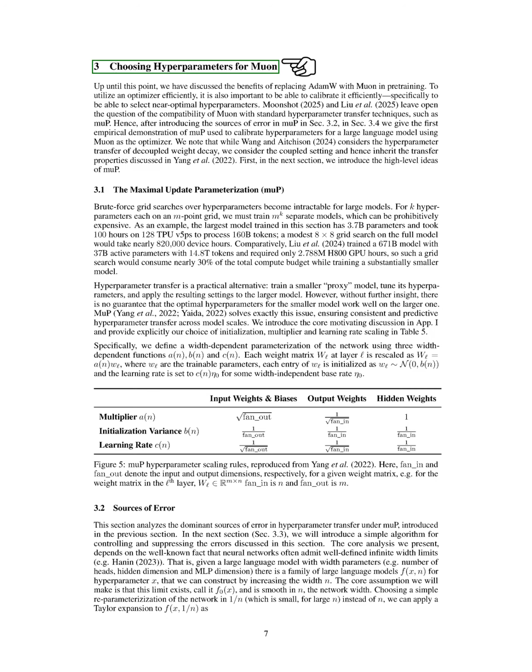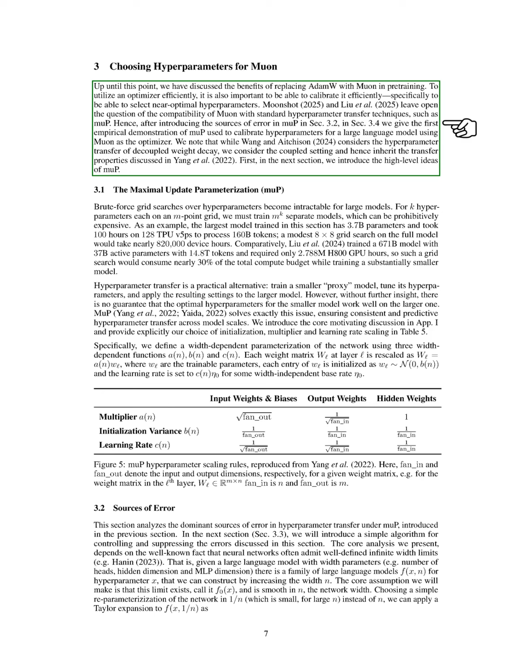Section: Choosing hyperparameters for Muon. In this section, we discuss how to choose hyperparameters for Muon. We have highlighted the advantages of using Muon instead of AdamW during pre-training. To make the most of an optimizer, we need to efficiently select nearly optimal hyperparameters.